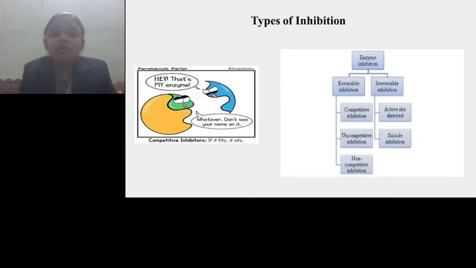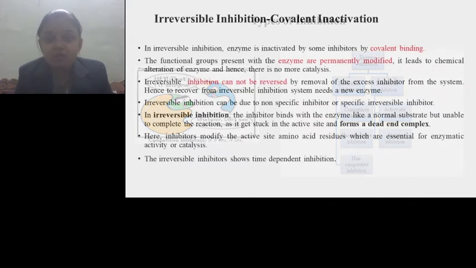Then the types of inhibition, depending on the inhibitor involved in the inhibition, include reversible inhibition and irreversible inhibition. Reversible inhibition includes competitive inhibition, uncompetitive inhibition, and non-competitive inhibition. While irreversible inhibition includes active site directed inhibition and suicide inhibition.